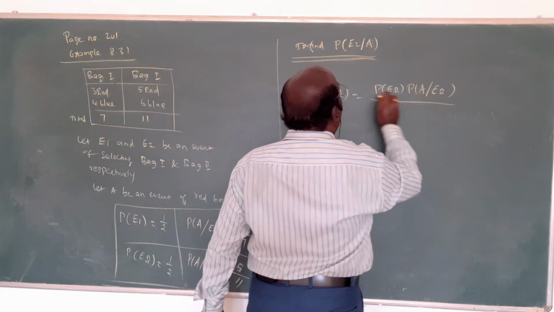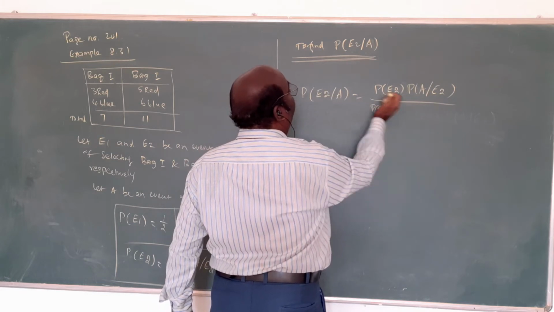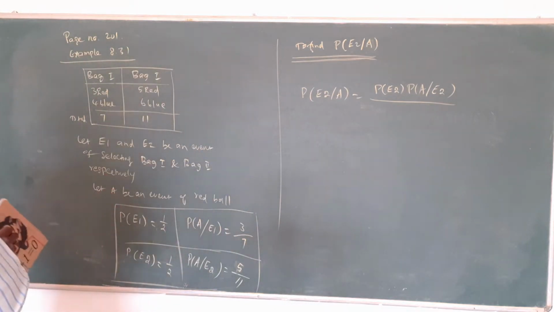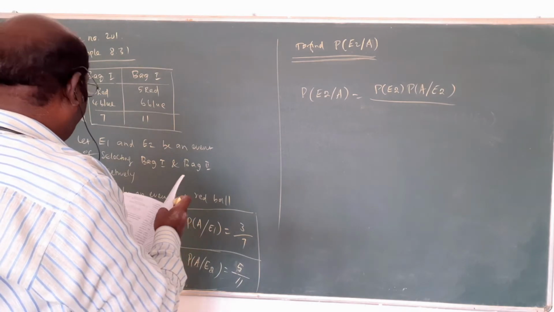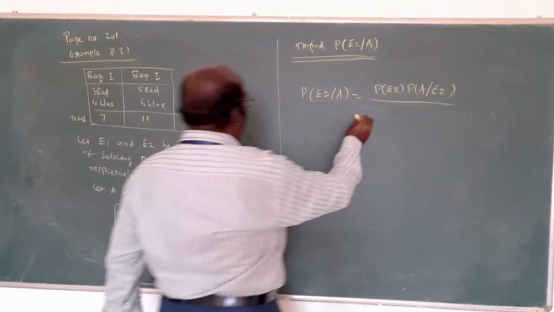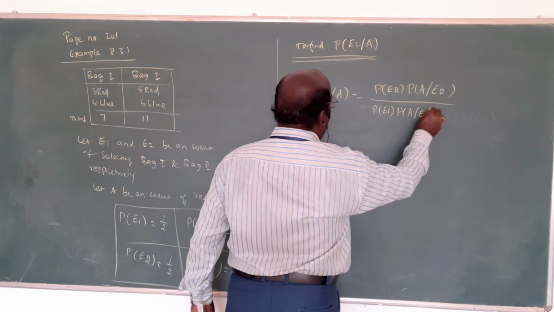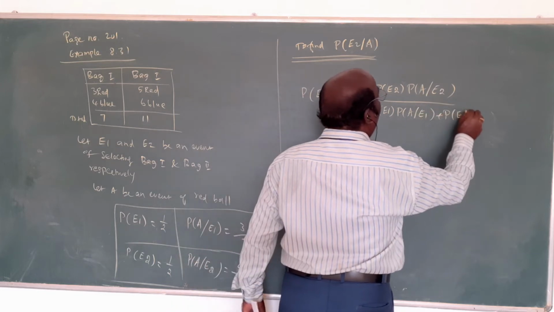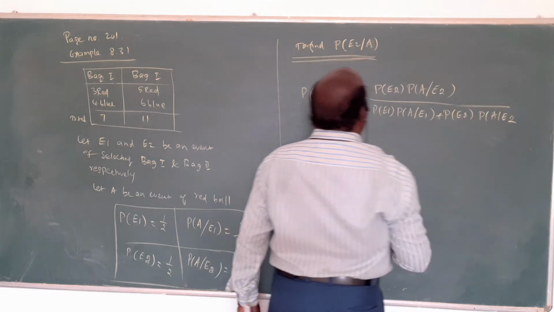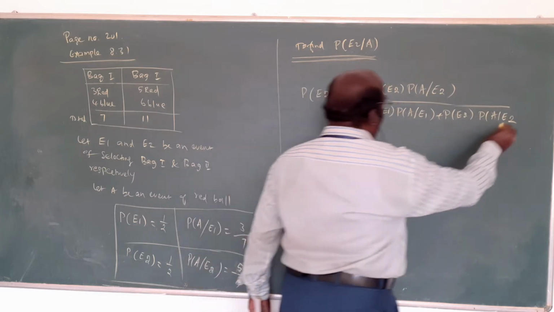What I told you: we have only 2 events, E1 and E2. So what is the formula? The probability of E2 given A is the probability of E2 into the probability of A given E2, divided by the probability of E1 into the probability of A given E1 plus the probability of E2 into the probability of A given E2. Suppose 3 events are there, then 3 terms will come, but the names will be the same.